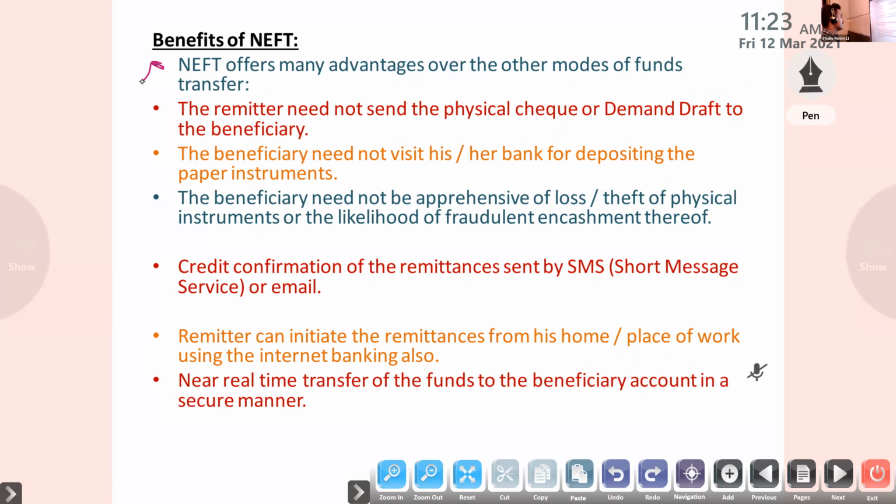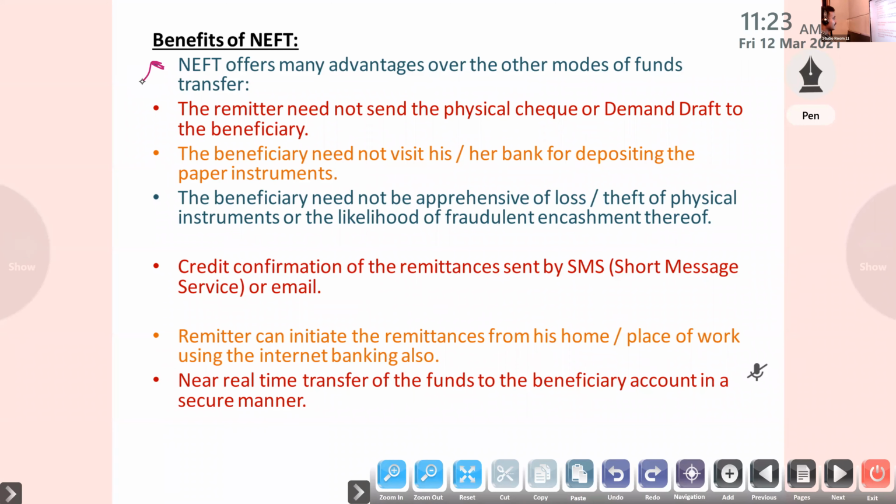Next one, the remitter can initiate the remittance from his own home or place of work using internet banking also. So I can transfer funds from my home, from here I can transfer. I have online banking, I have a username and password. In that way I can transfer the amount right now. Within seconds you will get the amount. So I transfer the amount from my home or place of work using internet banking.